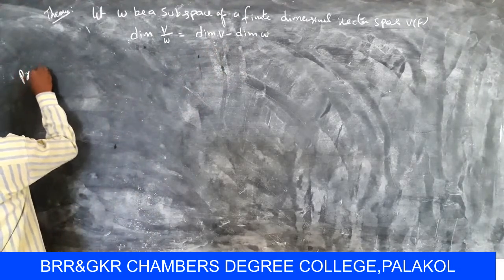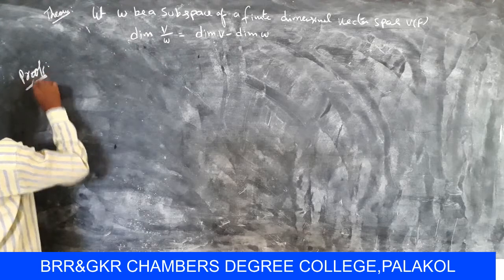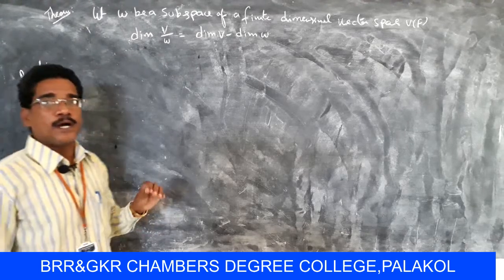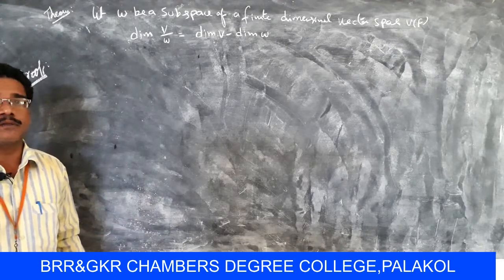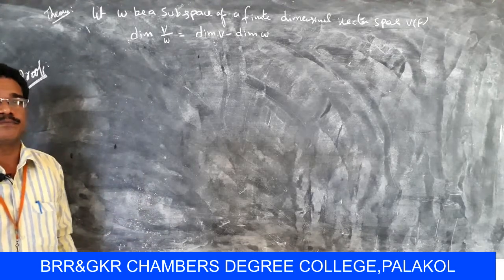Now coming to the proof. Here W is a subspace of a finite dimensional vector space V(F).